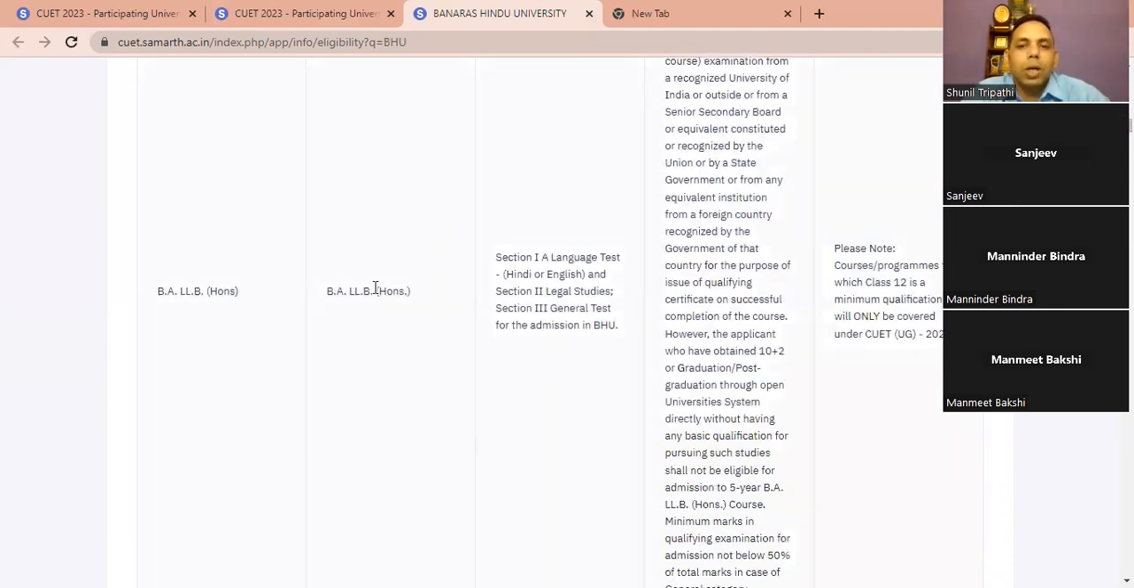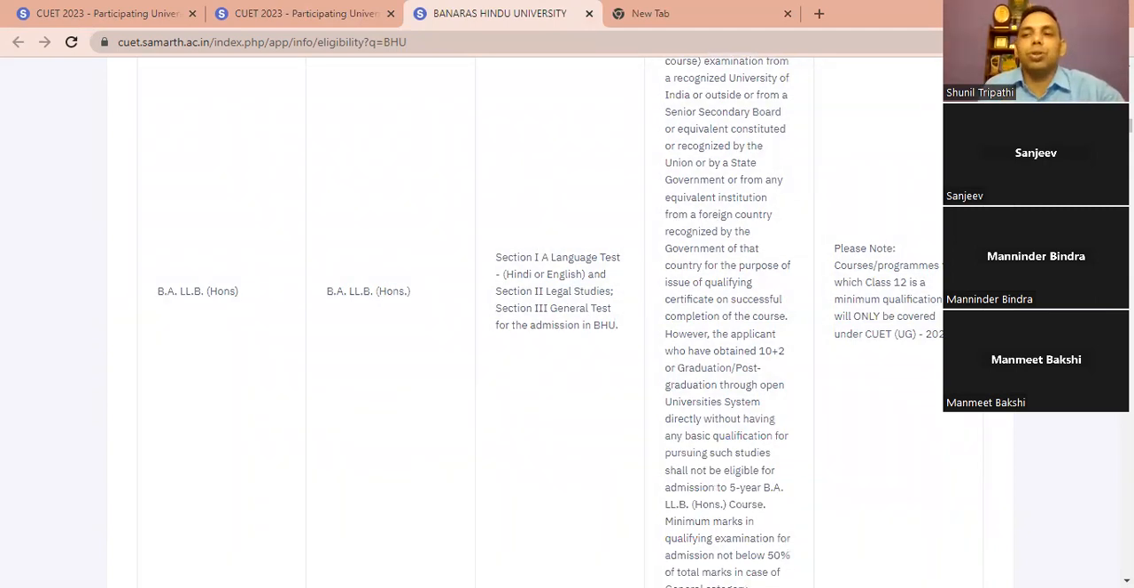This is what they are saying. English or Hindi is required. Legal studies is required, plus the general test is required. I'm repeating, English or Hindi is required, the legal test is required, and the general test is required. If a child has appeared for these 3, the child can take admission in LLB.